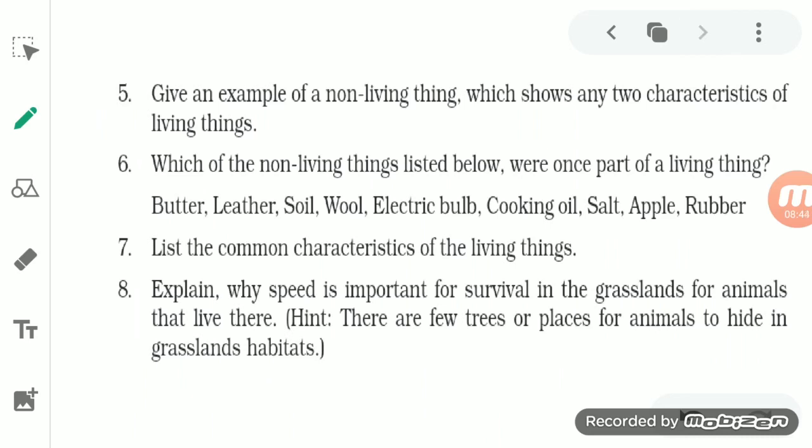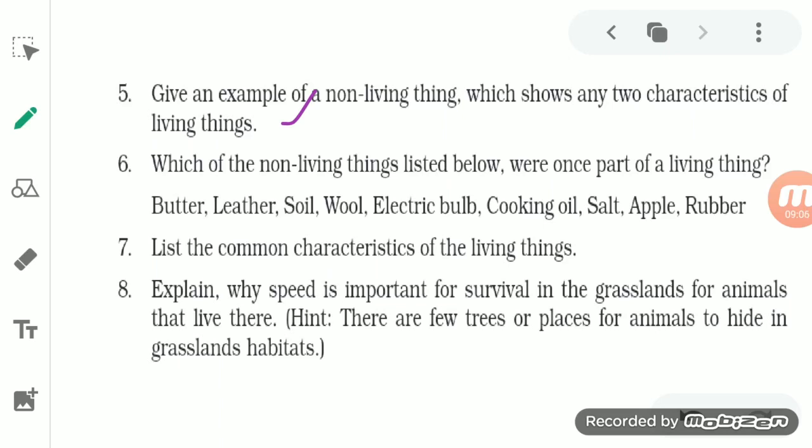Now the next one is: give an example of a non-living thing which shows any two characteristics of a living thing. Generally we say that non-living things do not show the properties of living things, but here we have to write one non-living thing which shows the characteristics of a living thing.